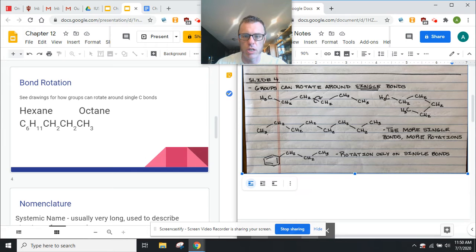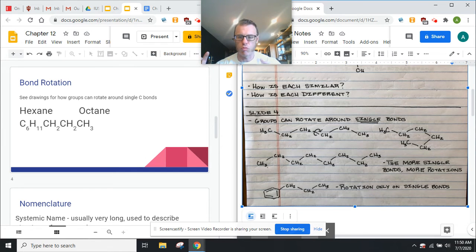Bond rotation. So groups can rotate around single bonds, only single bonds. That's where you get rotation. And so here I have 1, 2, 3, 4, 5, 6 carbons. So we have hexane. And what I try to do here is show you that there's a rotation around this bond. So there's 1, 2, it's the third bond. And as there's a rotation around that, these two carbons swing around the back. And so it looks a little different, but everything's still connected the same.